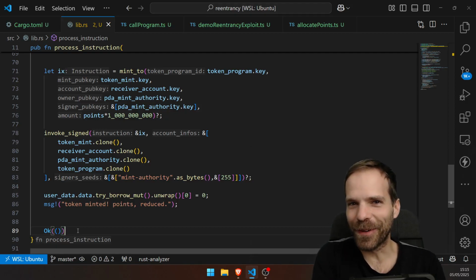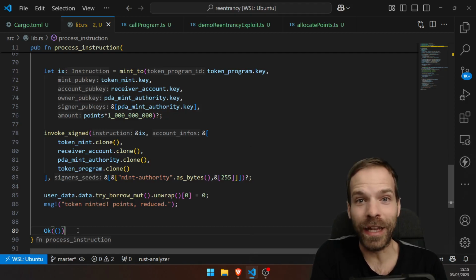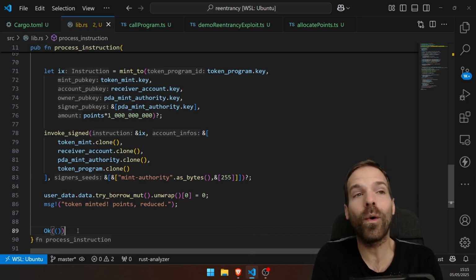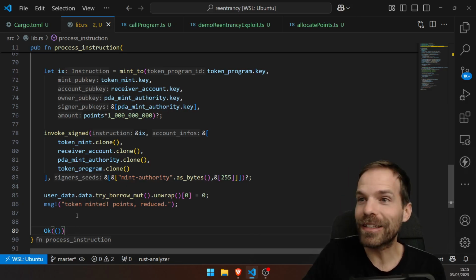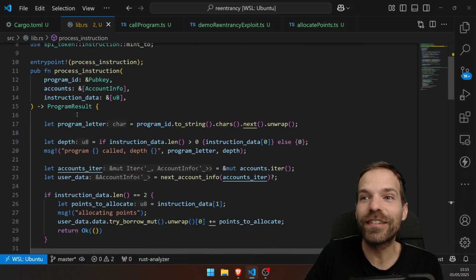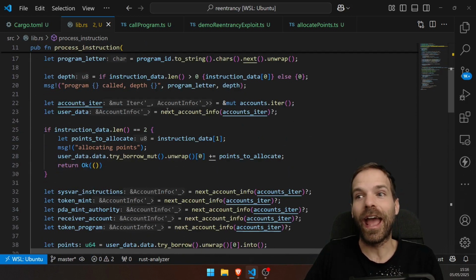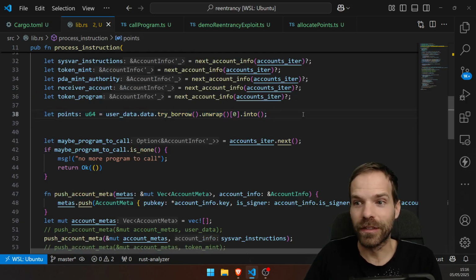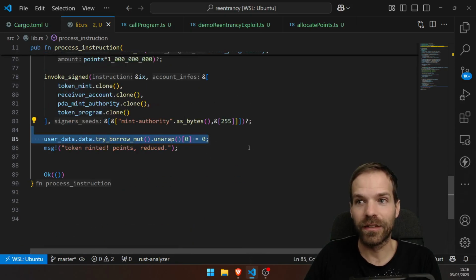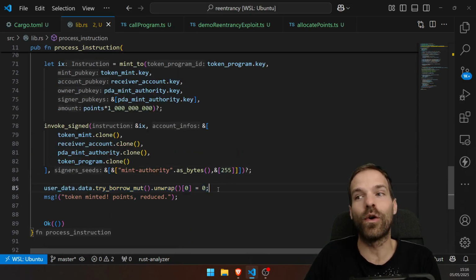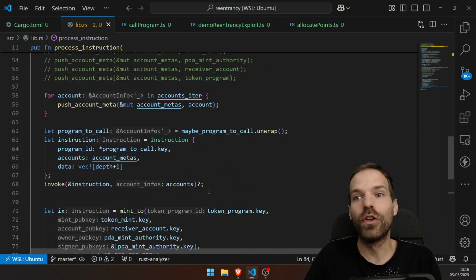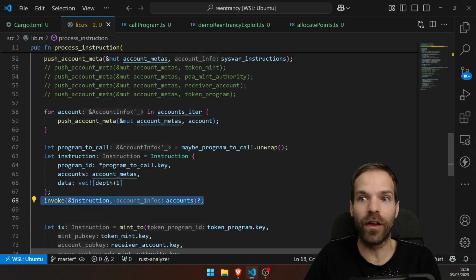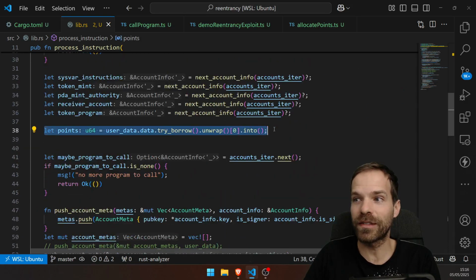What could be the problem if Solana would allow reentrancy? What could program B or even program C do? Well, guess what? They could call this very instruction again. And what would happen? Well, the points would be read again. And at that point, the points are not overwritten yet, because the points are only getting overwritten at the very end. Not at the point where the CPI is happening to program B. So at that point, the points are still there.